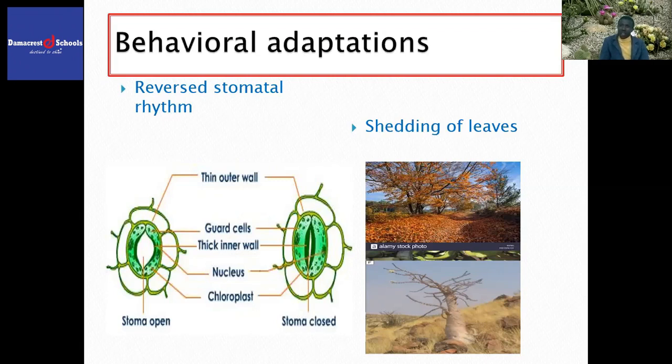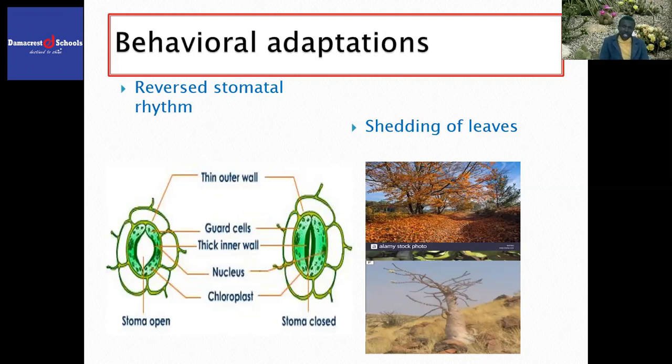How can we explain this precisely? You say some xerophytes undergo a phenomenon known as reversed stomatal rhythm. That is, they close their stomata during the day and open them at night. This reduces the rate of transpiration and therefore less water is lost.